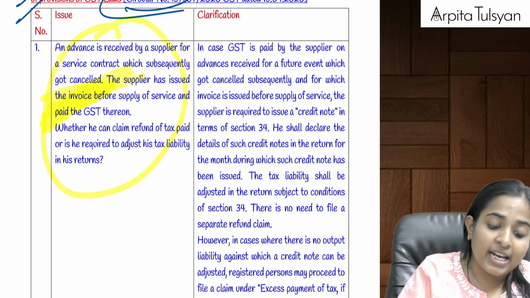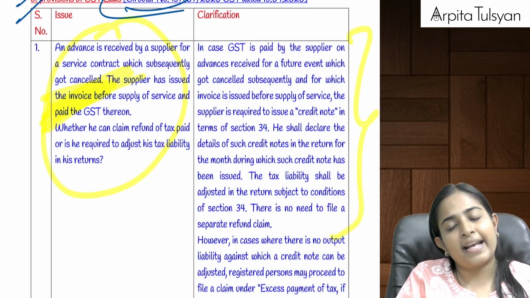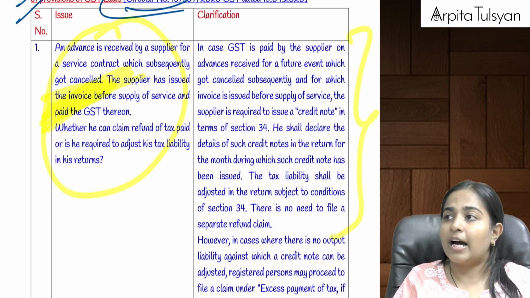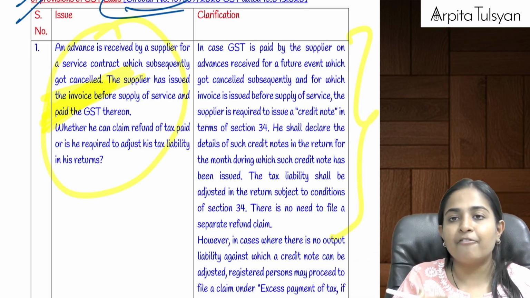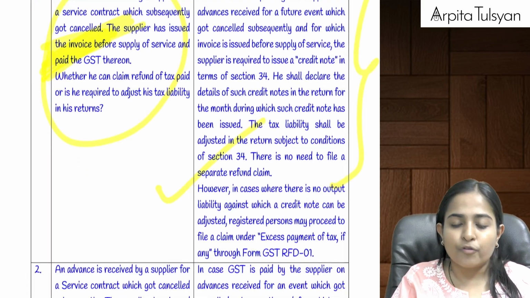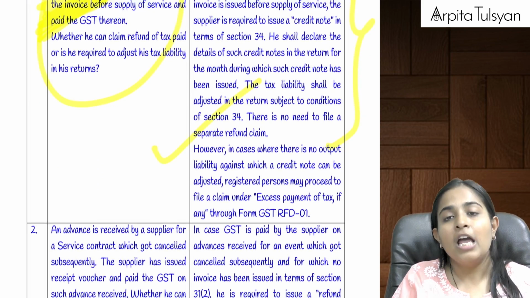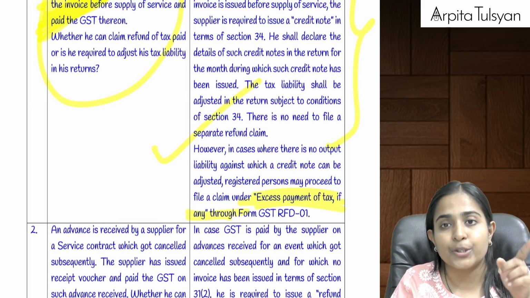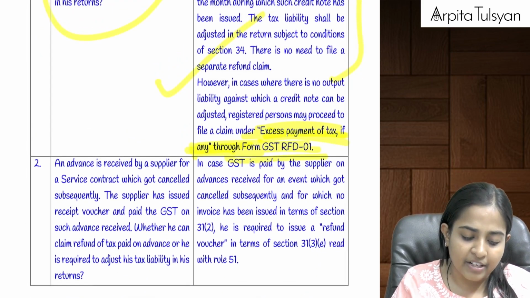But here, if the invoice has already been issued, then what the supplier can do is issue a credit note for the same, and refund the entire amount to the customer along with taxes, and whatever amount of ITC the supplier has got can be used for paying his output tax liability. But if he does not have any output tax liability for using this credit note, then he can claim the refund under that last point, excess payment of tax, miscellaneous point, by using form GST RFD-01.